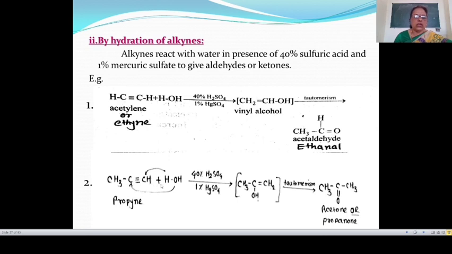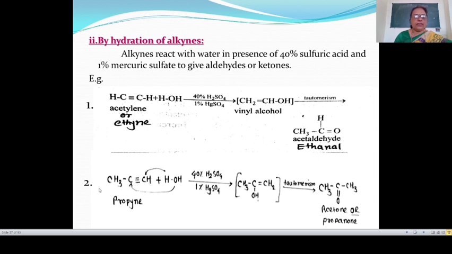Markovnikov's rule: here the negative part of the reagent gets attached to the triple bonded carbon atom which carries less number of hydrogen atoms. In this case, H is the positive part and OH is the negative part. According to Markovnikov's rule, this OH is attached to this carbon atom because the negative part of the reagent gets attached to the triple bonded carbon atom which carries less number of hydrogen atoms, and this hydrogen atom is attached to this carbon atom.